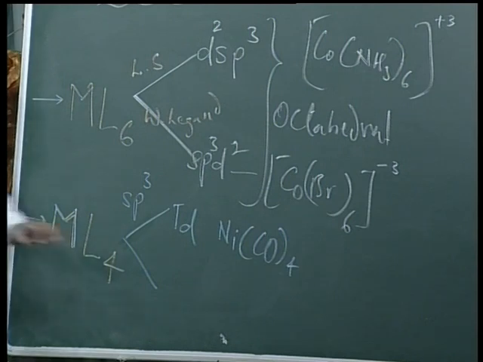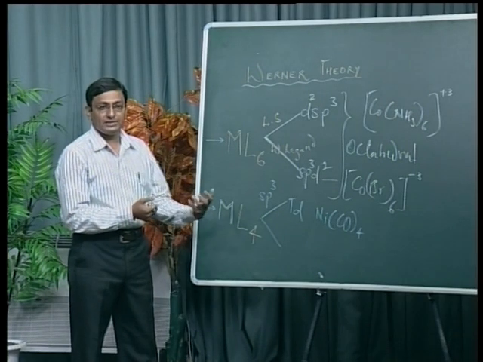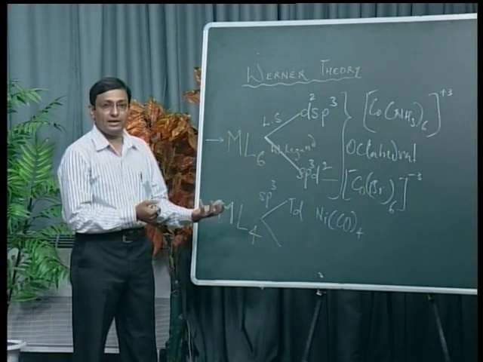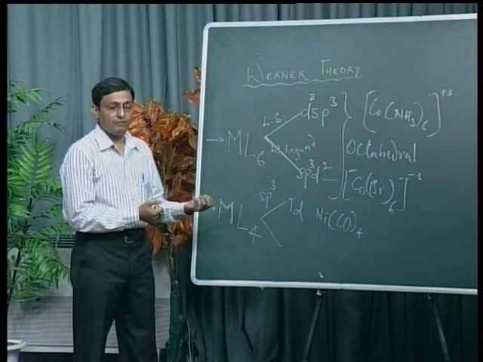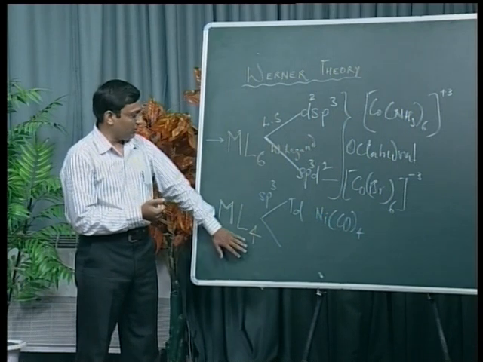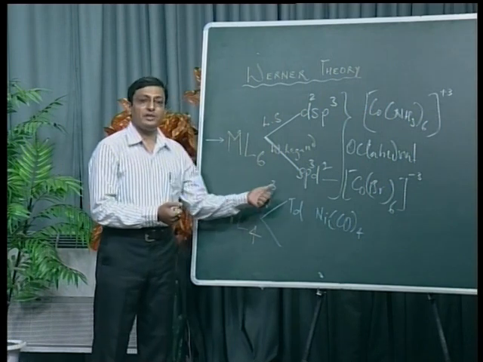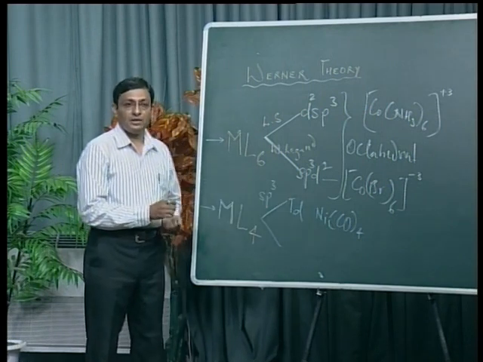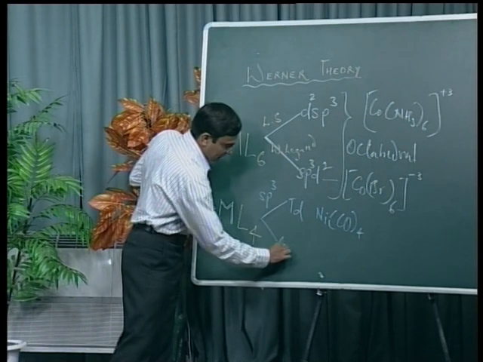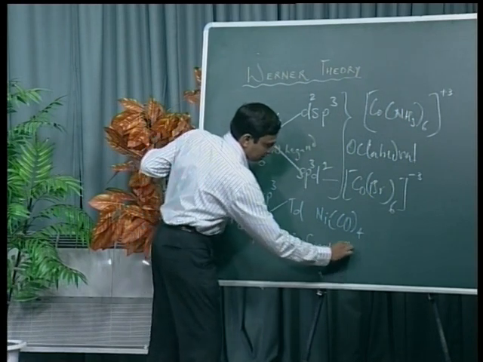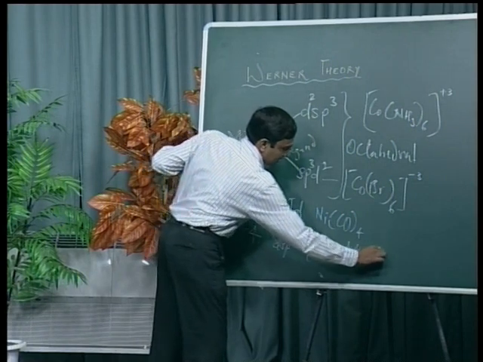It has coordination number 4. Carbonyl is a monodentate neutral ligand, nickel is surrounded by 4 carbonyl ligands, meaning 4 coordinate bonds, so the coordination number will be 4. But as the hybridization in nickel is sp3, the shape is tetrahedral. But if the hybridization is dsp2, the shape will be square planar.